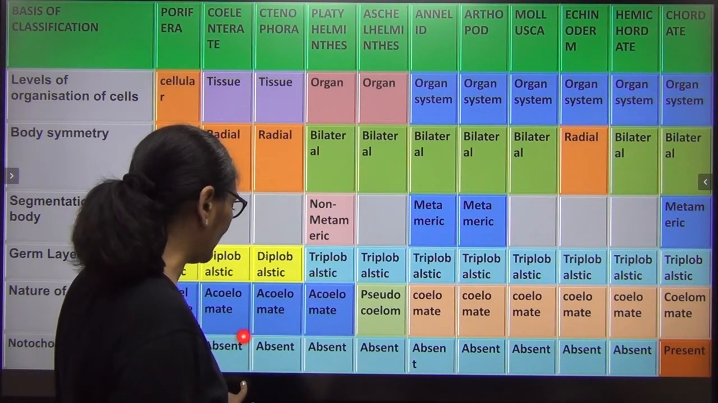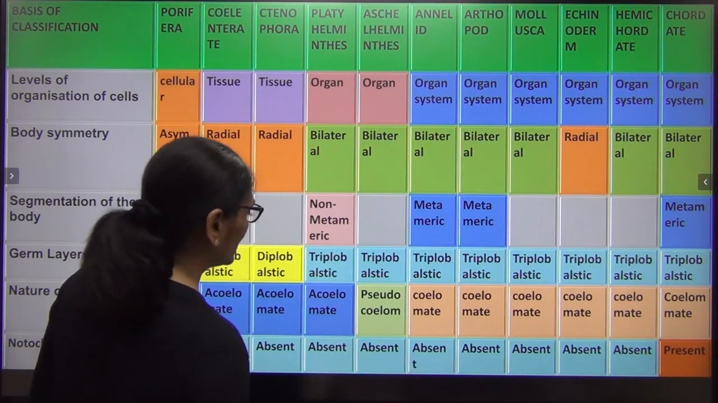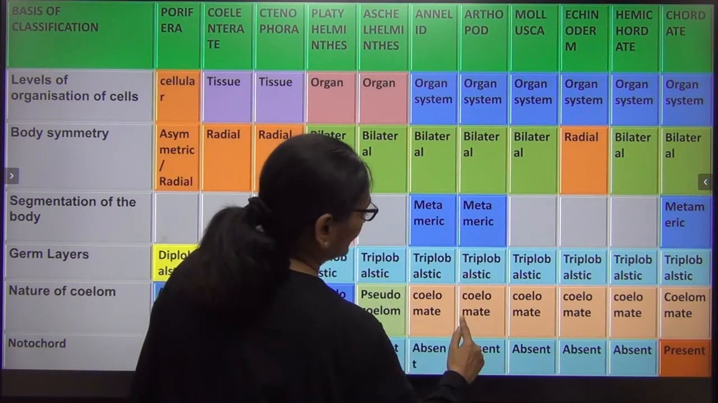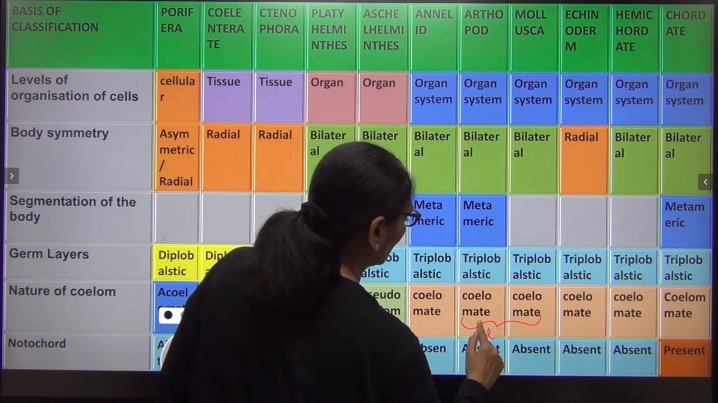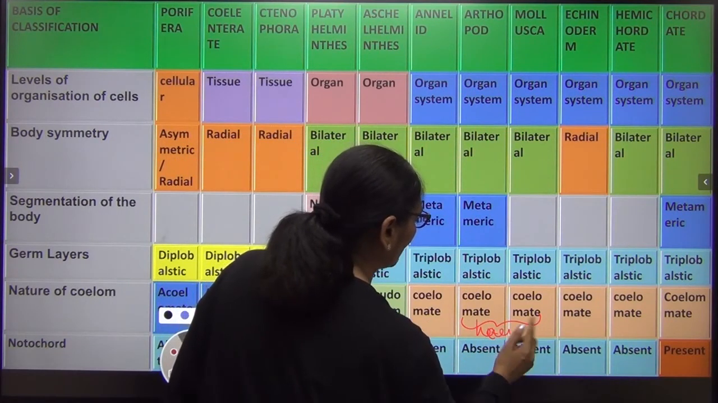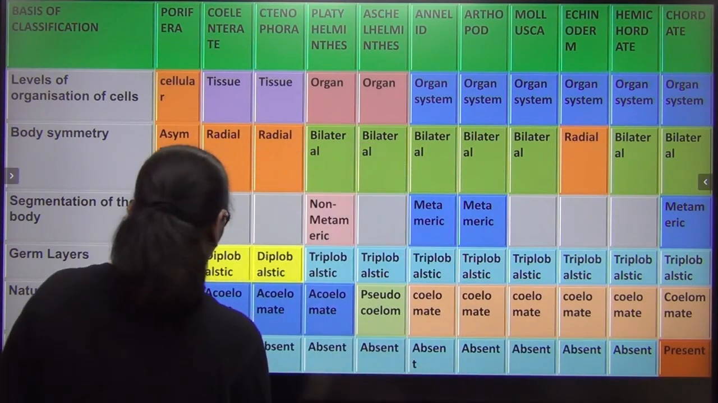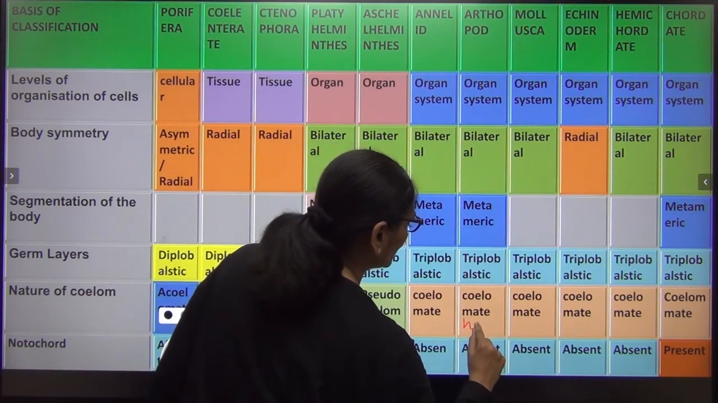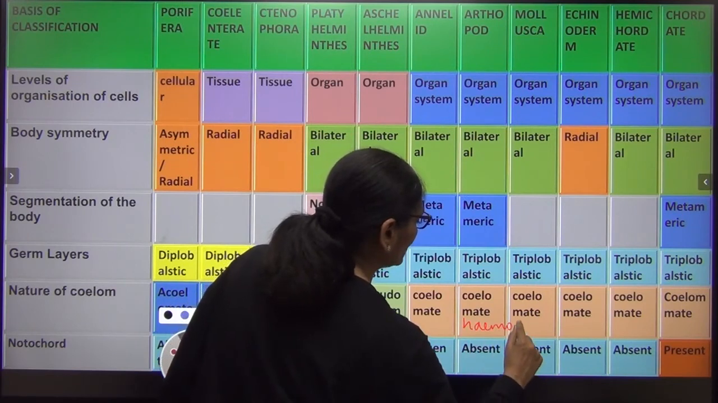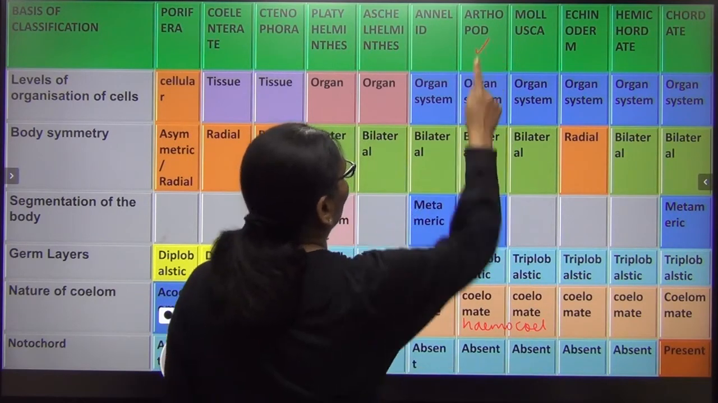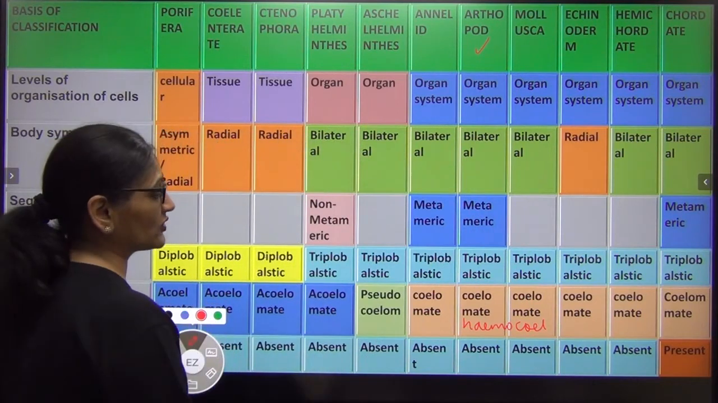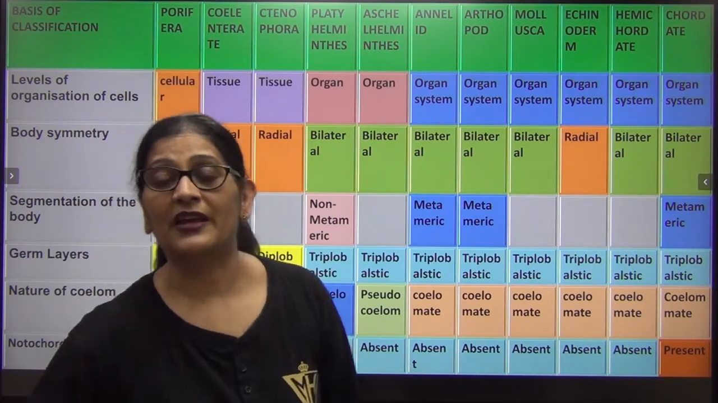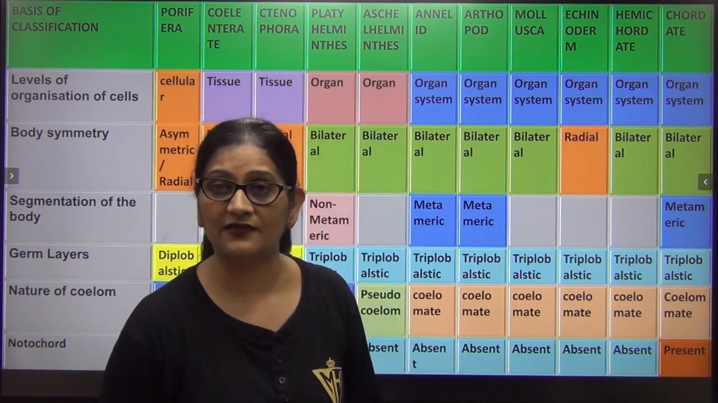Other than that, I forgot to tell you that in these two, the coelom is filled up with blood. If you remember, in arthropod and mollusca, this coelom is filled with blood. So we also call this hemocoel, H-A-E-M-O-C-O-E-L. Let me write it once again. In arthropod and mollusca we call it hemocoel because it is filled with blood, and the notochord is absent. Right? So with that, we have done a lot of points on the basis of classification.